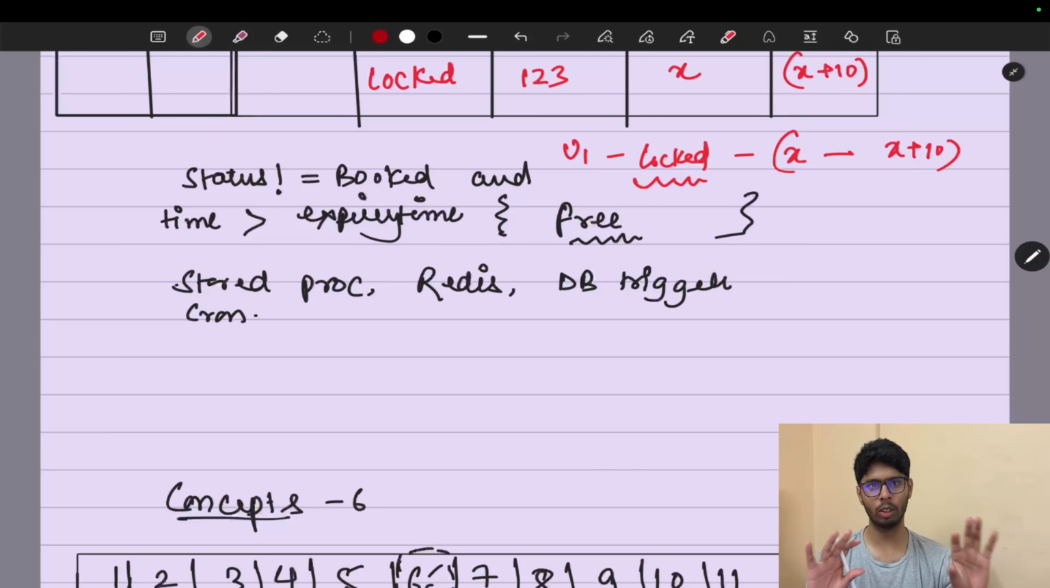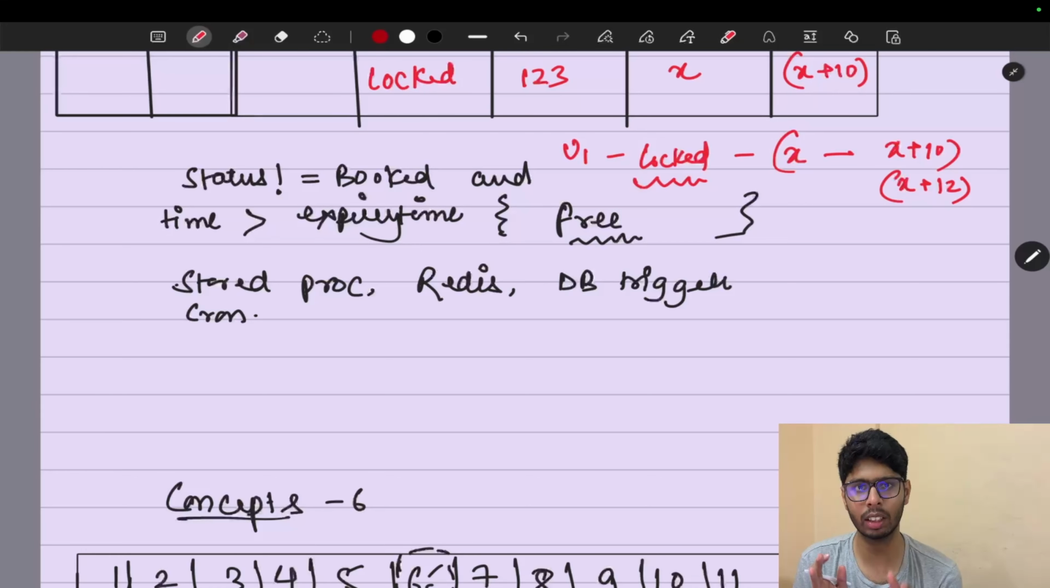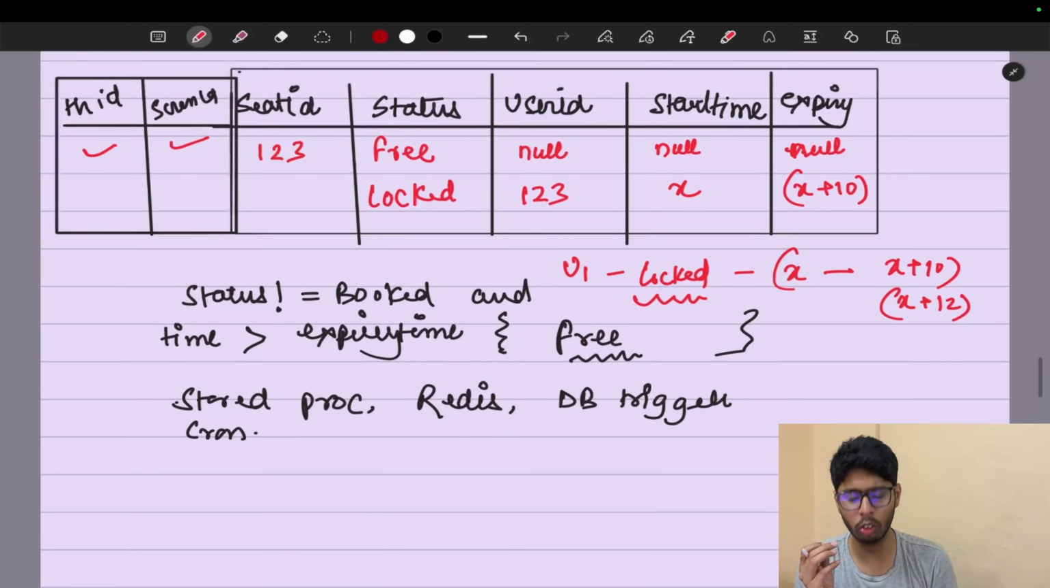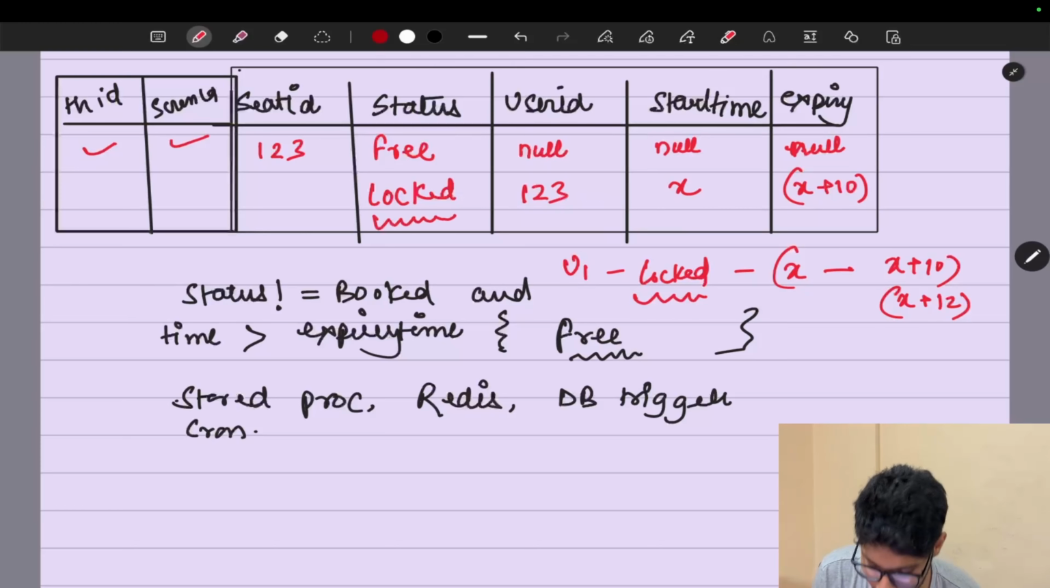For that 10 minutes, the user is not going to make any transaction. And after that, at x plus 10, when user 2 is going to see the screen, what is user 2 going to see? It is going to be grayed out again, because our query was when status equals free, but we didn't change the status. The status is still locked.